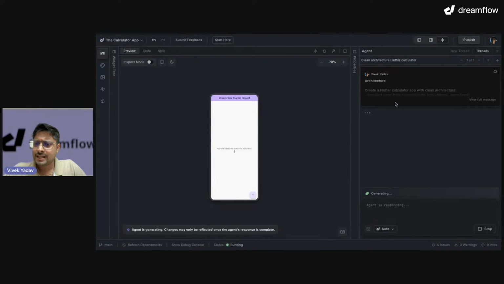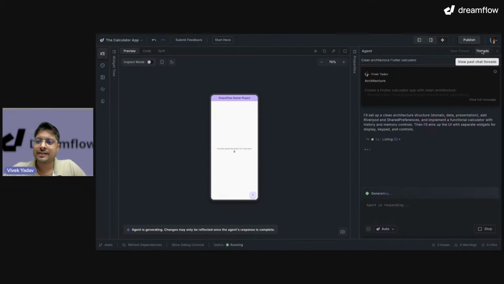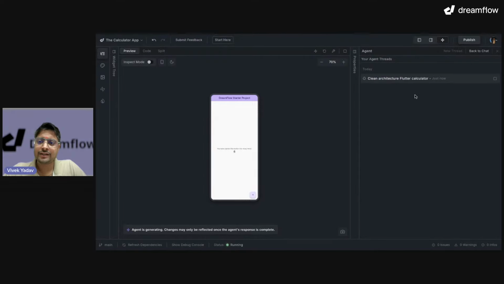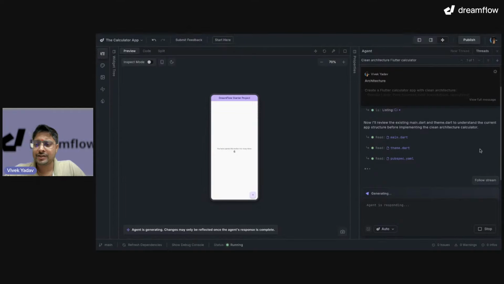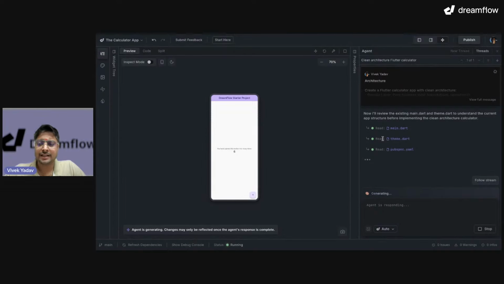Okay. Till it's built, let's also see a few more things. So can you see these threads? If I click on these threads, you can see it gives me the history of all the threads that I have. I can click on back to chat and it will take me to the latest thread. If I click on this button, it will take me to the latest thing which is happening in the agent. I can also click on follow stream. If I click follow stream, it will follow the changes that are done in the agent.